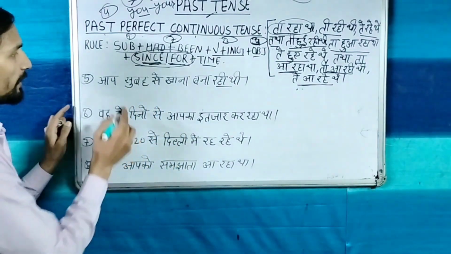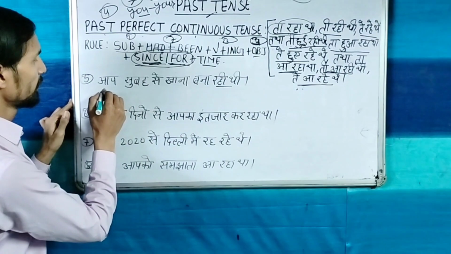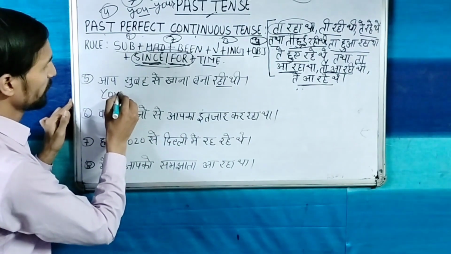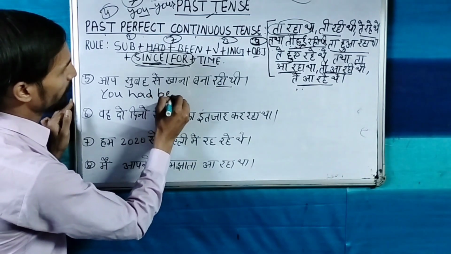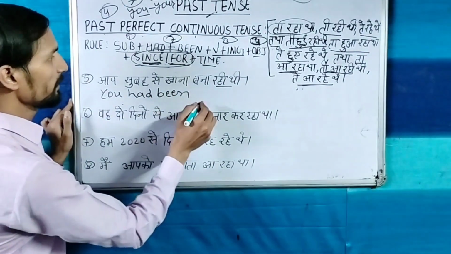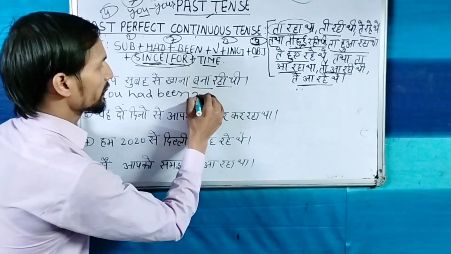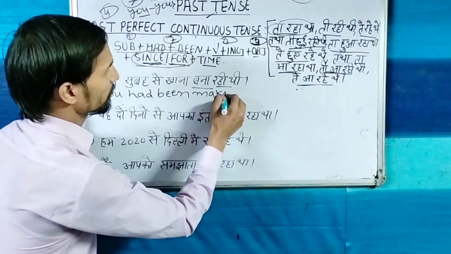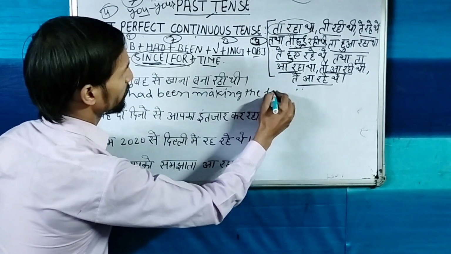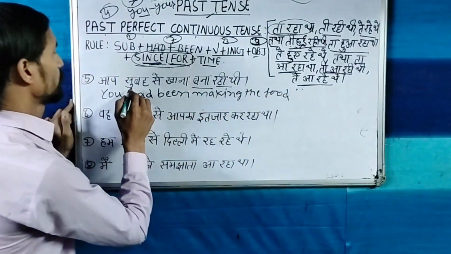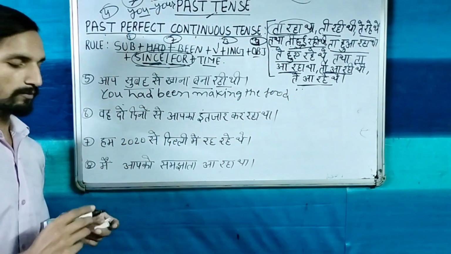So now let's make this sentence. आप सुबह से खाना बना रही थी. So you, with you we will use had, and after had been, you had been making the food. खाना means making the food. सुबह से, so सुबह means morning.